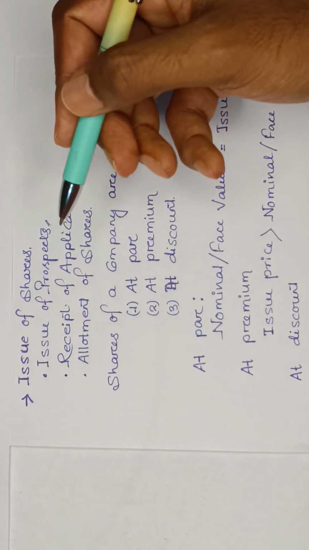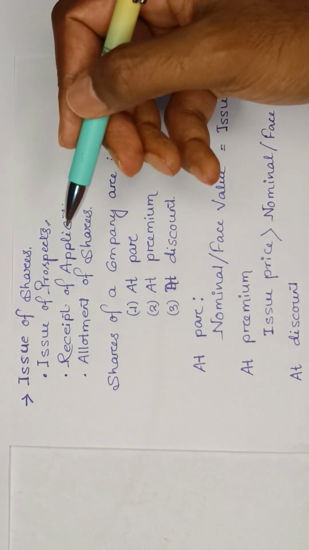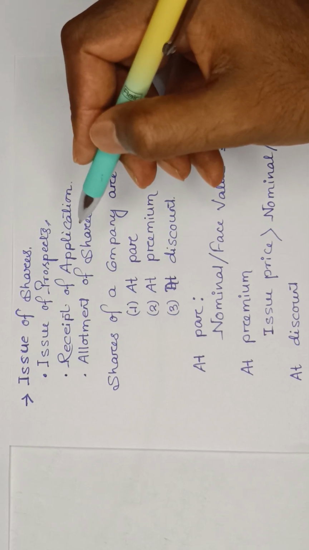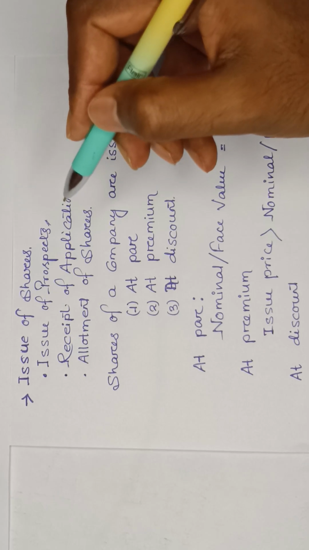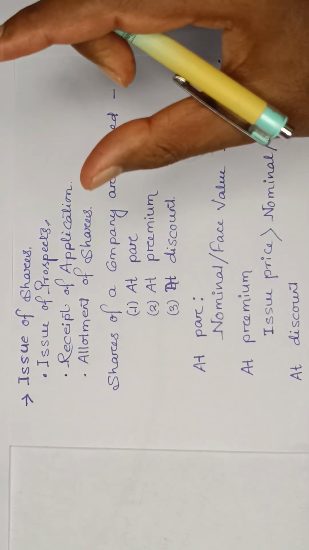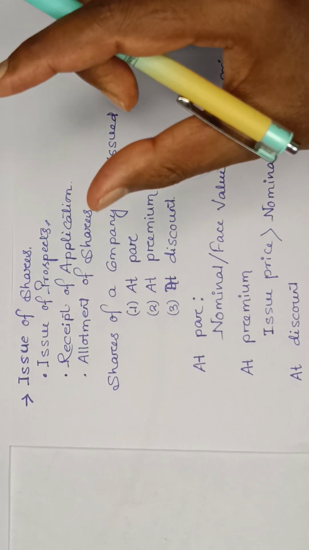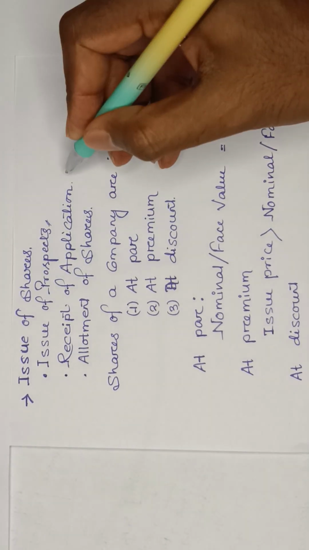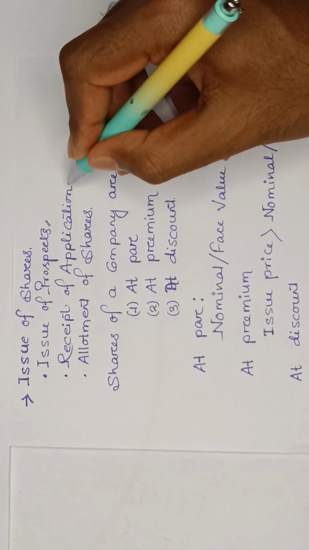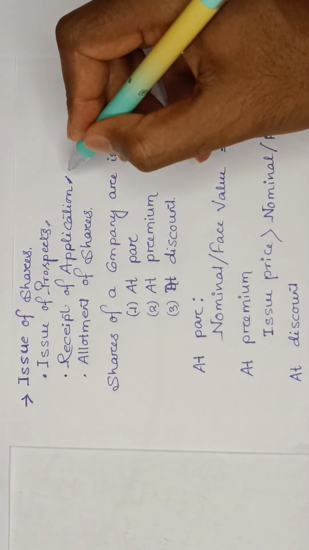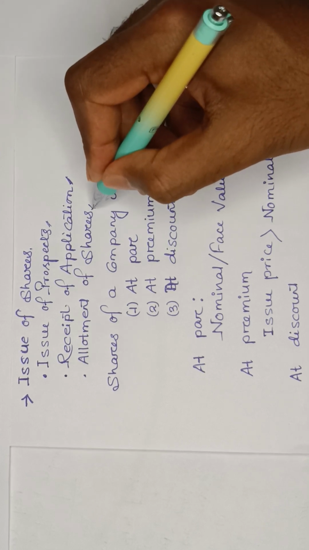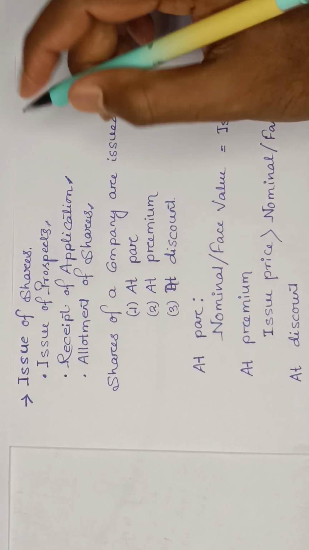After you have invited the public to invest in your company, you will receive applications. When the prospectus is issued to the public, prospective investors intending to subscribe to the share capital of the company make an application along with money, which we call application money. Once investors have applied, there will be two situations.